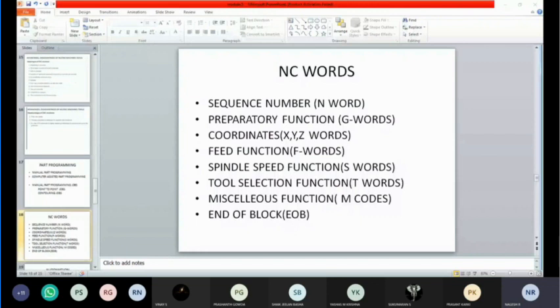In some cases it can be two axes, or two coordinates, or in some cases three coordinates. We are going to define the exact positions of the components, right? You are defining that only, right?